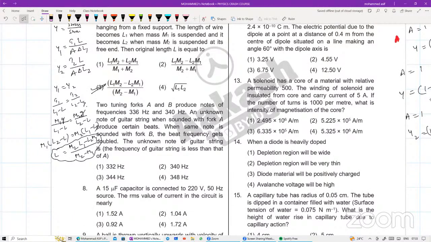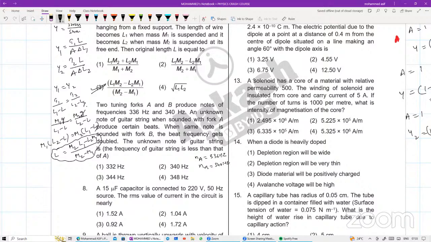Question number 7. Two tuning forks A and B produce the notes of frequency 336 Hz and 340 Hz. An unknown note of the guitar string, when sounded with fork A, produces certain beats. When the same note is sounded with the fork B, the beat frequency gets doubled. The unknown note of the guitar string is equal to how much? Look, the frequency of A is given as 336 Hz, and the frequency of B is given as 340 Hz, isn't it?